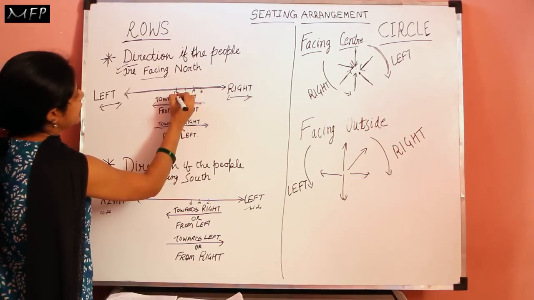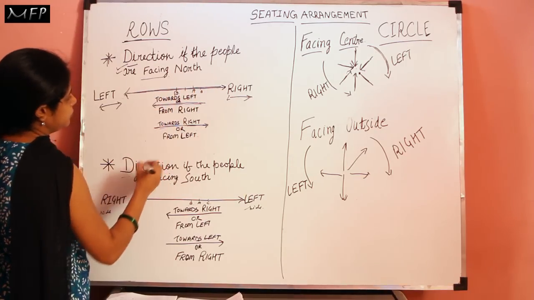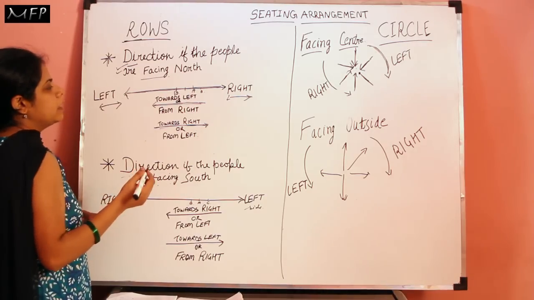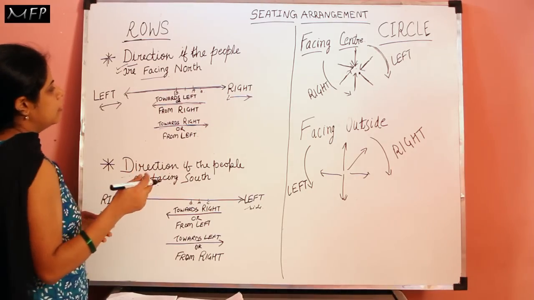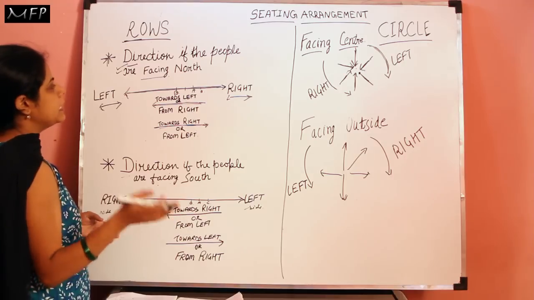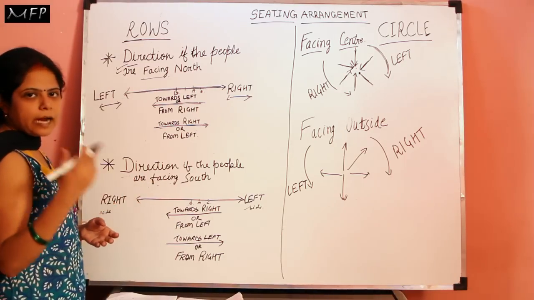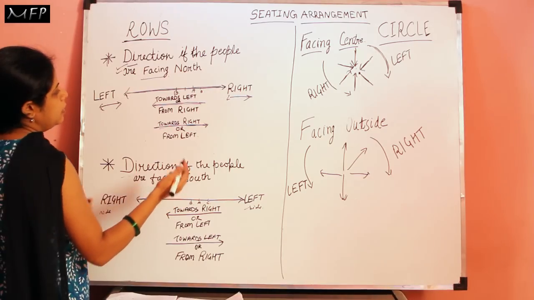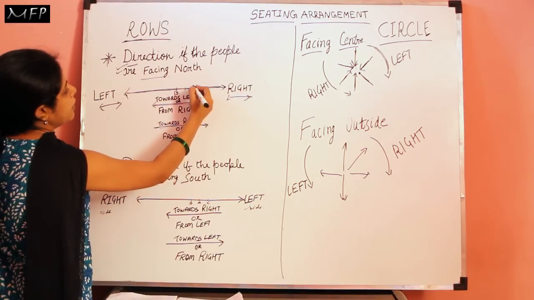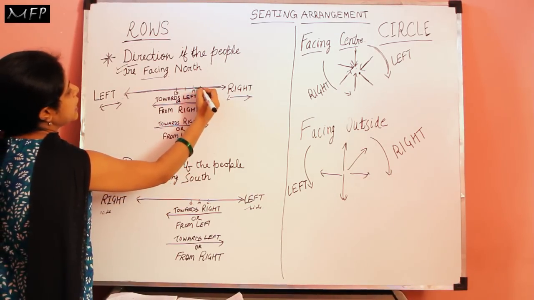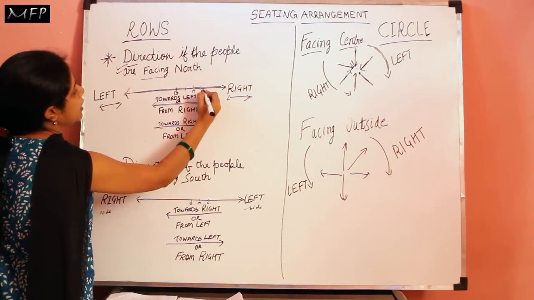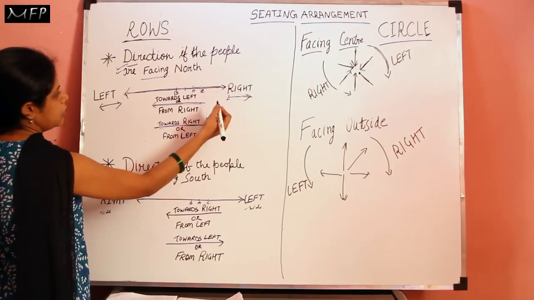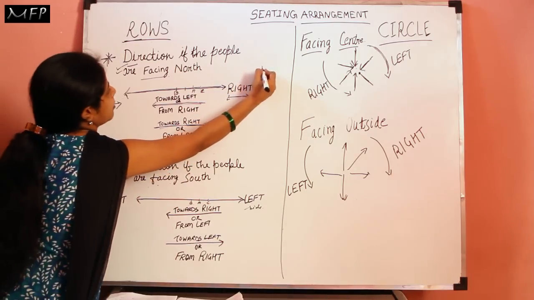So B will be sitting here from A. And if it is given that C is sitting immediately right of A, then if A is sitting here, C will be sitting here, because this is the right side since they are facing north, that means up.